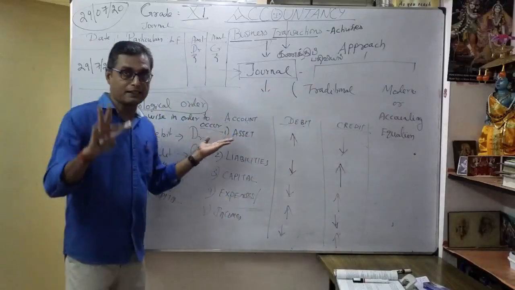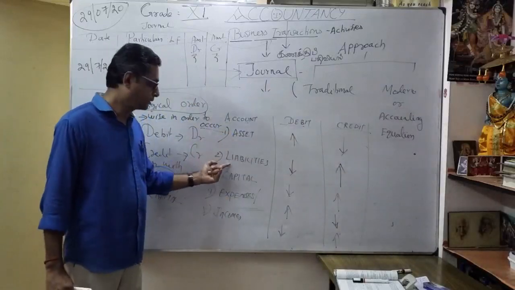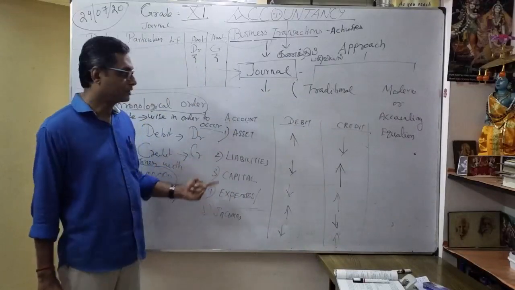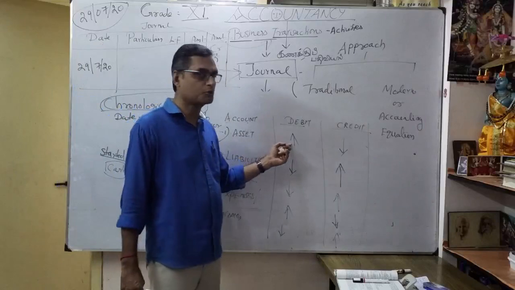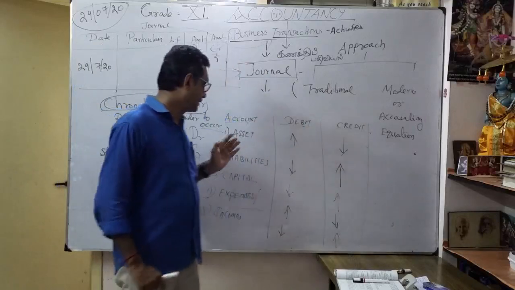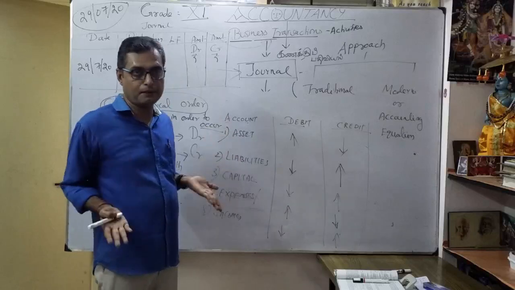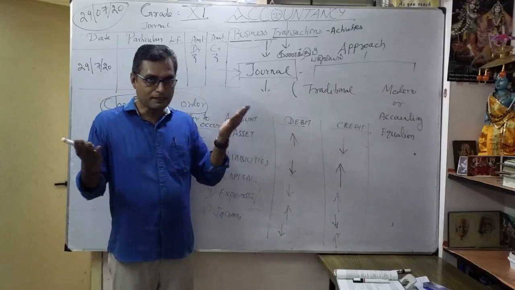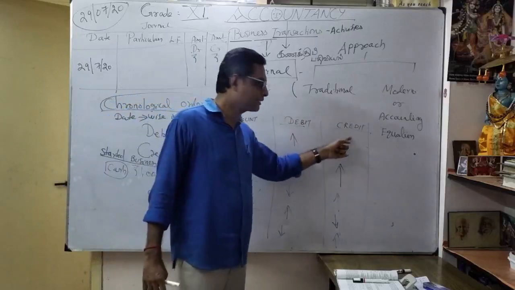So 5 elements: assets, liabilities, capital, expenses, income. Correct? So whenever an asset increases, I want to show debit. Suppose an asset decreases, I want to show credit. Thereafter, suppose my liabilities decrease, I want to show them as a debit. Whenever my liability increases, I want to show it under credit.